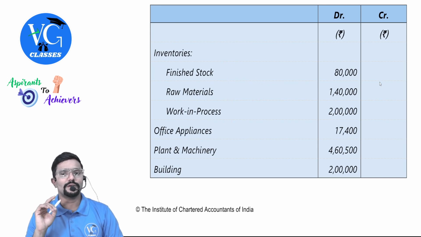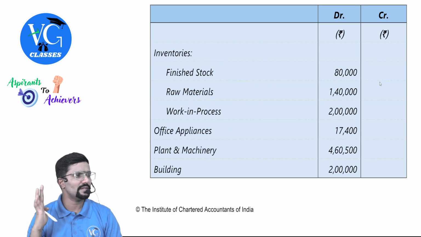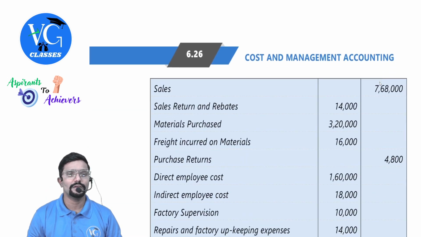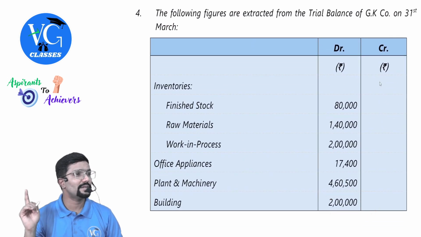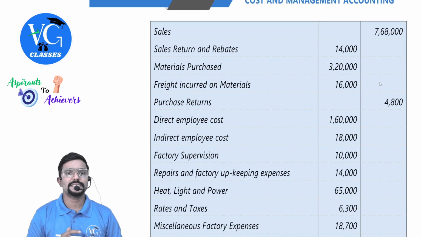Finished stock 80,000, raw material 140, work in progress 2 lakh. Office appliances 17,400. Expenses, all these are expenses. Plant and machinery 4 lakh 6,500. Building 2 lakh. Building is not an expense, so asset though. Asset will also have debit balance. So maybe somewhere they would have given some depreciation on building in the adjustment. We will check it. Yeah, building is not expenses. It is an asset. Sales 768.